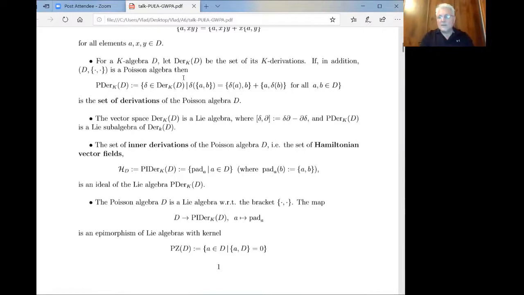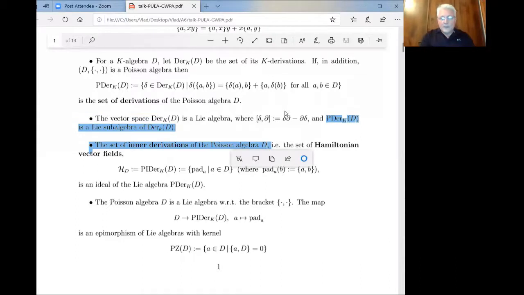So by definition, it consists of derivations of the associative algebra that are also derivations of the Lie algebra. And the set of derivations of an arbitrary commutative algebra is a Lie algebra with respect to the commutator of functions. And the set of Poisson derivations is a Lie subalgebra.